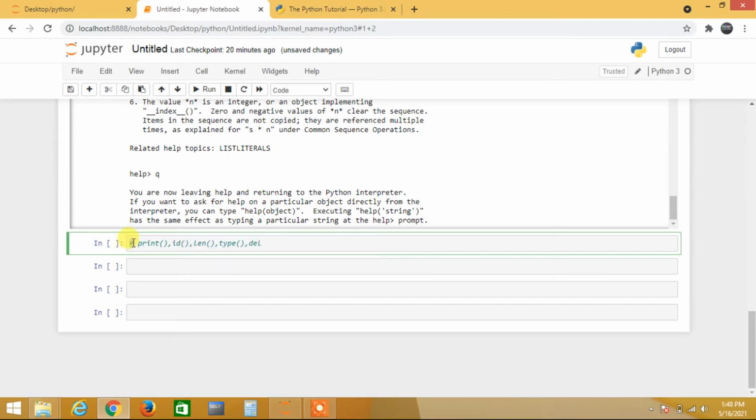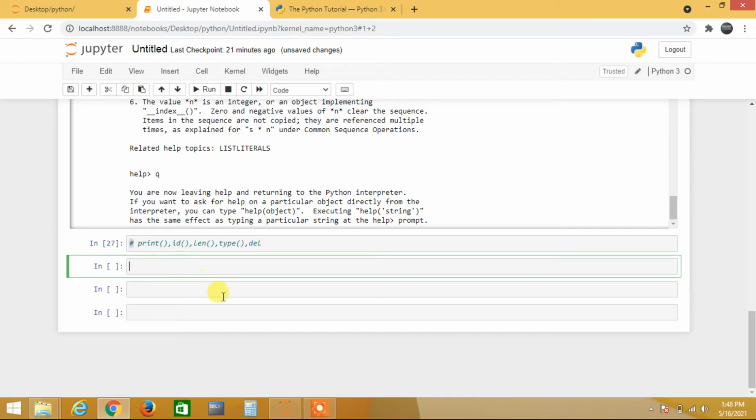So this is commenting, okay? If you use the hash button here, it will show the comment. This is text for the purpose, so you can understand what I am writing. You want this inside your code, but you don't want to run this line, so you can comment it by using this symbol, the hash button. When I run this one, I didn't get any output. I didn't get any error also. So this is commenting. Every programming language has commenting with different symbols. So here you use hash, right?